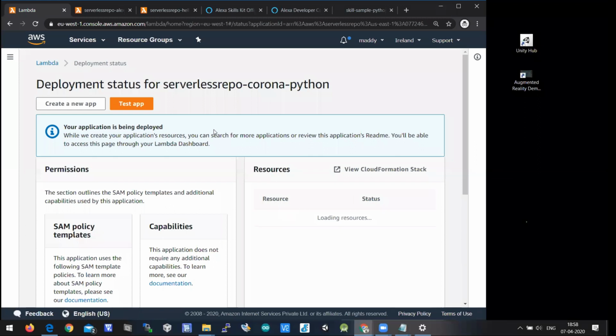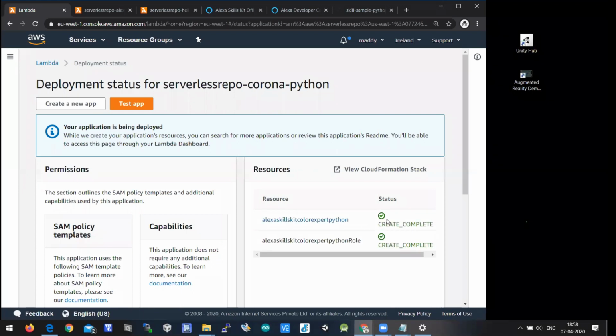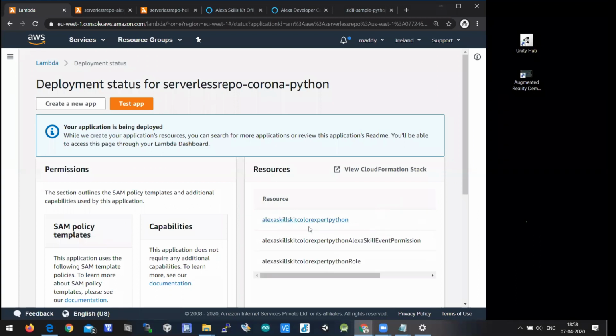It is not deployed yet. The serverless repo Corona Python is deploying. Yes, it is now deploying. It will take 1 minute to deploy the entire sample, which is available in public applications, and that will be deployed to your account. Yes, it is deployed. You can click on this.